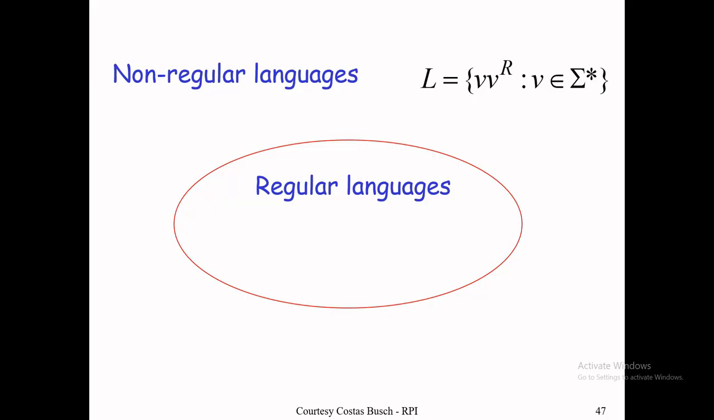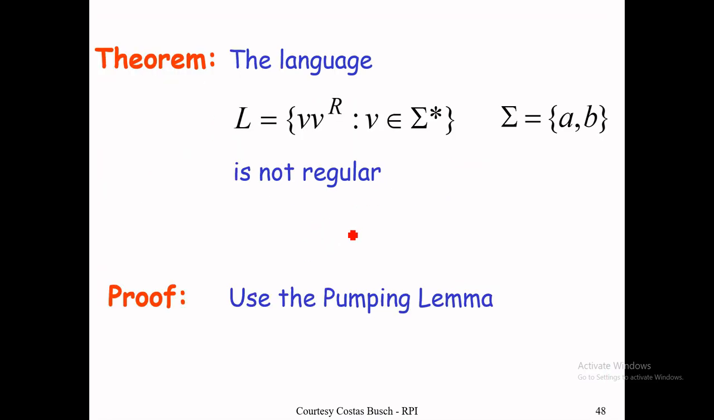ww reverse means if there is a string in the pattern ab, then the reverse will be ba. If we follow that string with the pattern, then this string will be in the same fashion and belong to L. If L is regular, then it must follow the pumping lemma constraints. So we check it by proof by contradiction, and this is the same process as in the last example. We know that this is not regular, but we have to prove it.